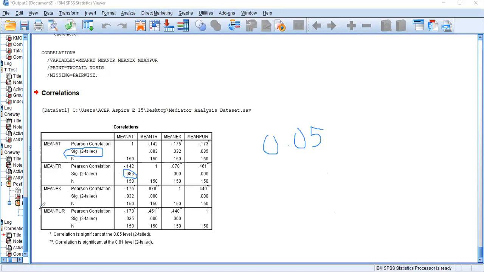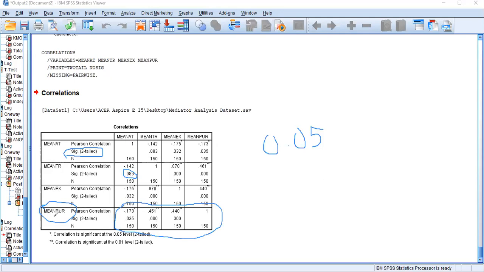My dependent variable is purchase intention, right? And my objective is to find out whether attractiveness, trustworthiness, and expertise influence the purchase intention. Before we go with the influence, we want to make sure that these four variables are correlated with each other. Therefore, your attention needs to be given to this last row.